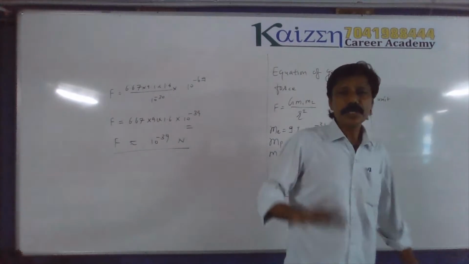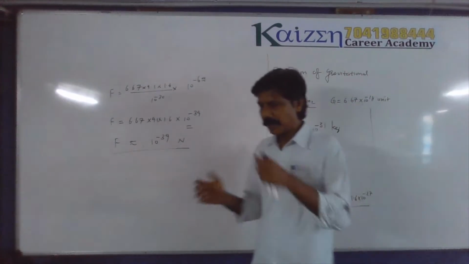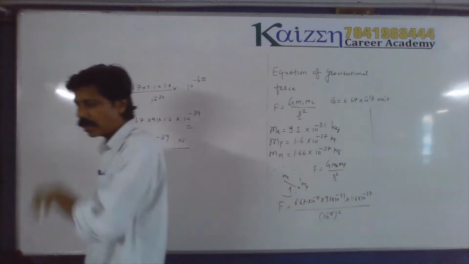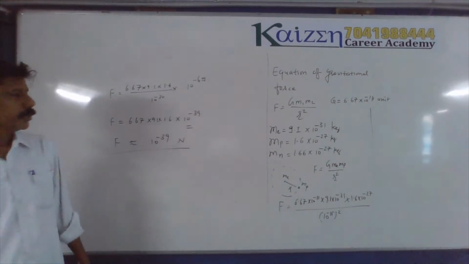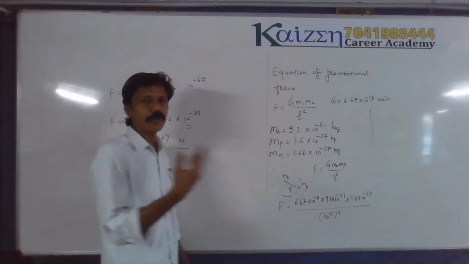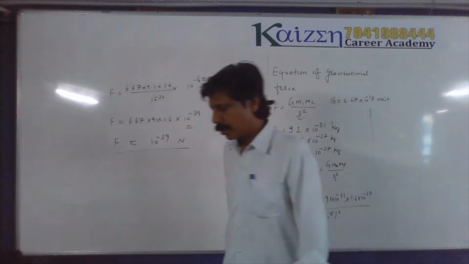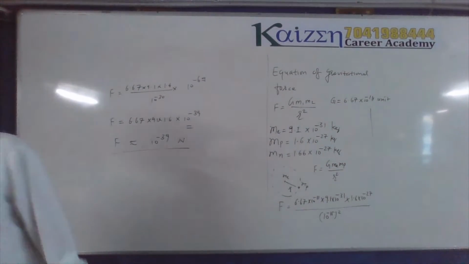So definitely gravitation force is not the cause to form the atom. Gravitation force is a force of attraction, so it is not the gravitation force which is responsible to form the atom. There must be some other force. So which force would that be?